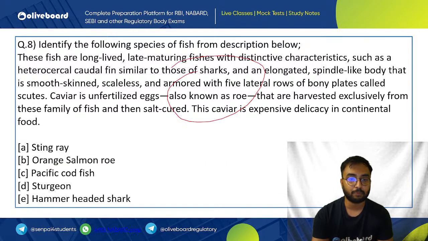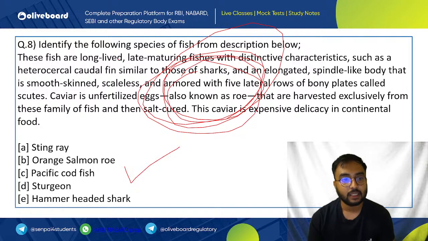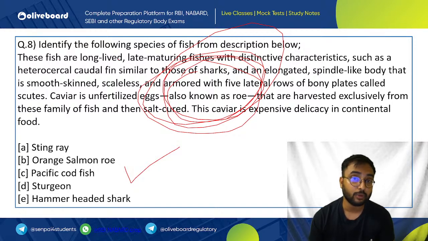A description of a fish has been given here. We have to find out which of the following fish we are talking about. These fish are long-lived, late maturing. They are having heterocercal caudal fin, elongated spindle-like body, smooth skin. These are scaleless in the sense like dolphins, like sharks. Caviar is one of the unfertilized eggs, a very elite food, high and one of the expensive delicacies. This is one of the continental foods. Now, this comes from this fish only. So, which fish we are talking about? Stingray, orange salmon roe, Pacific codfish, sturgeon, hammer-headed shark.